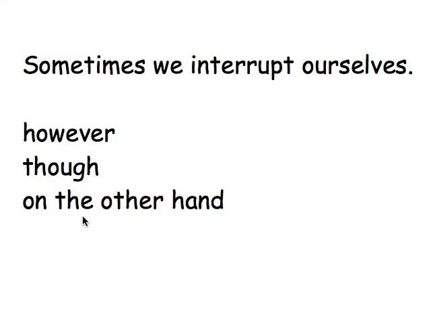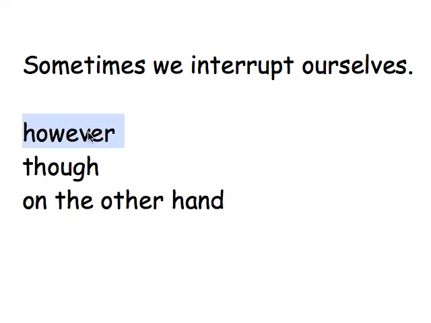Sometimes we get interrupted. Sometimes we interrupt ourselves, and of course that can be scooped out of the sentence. Certain words like however, though, or phrases like on the other hand often start a sentence as introductions and we place commas after them. Other times we use these same words to interrupt our sentences.